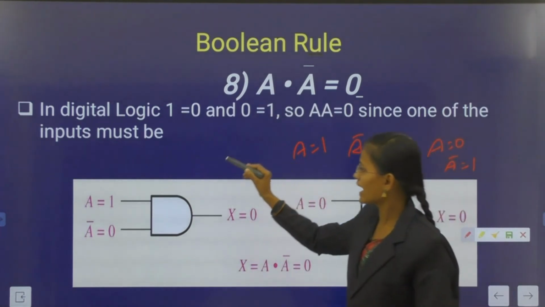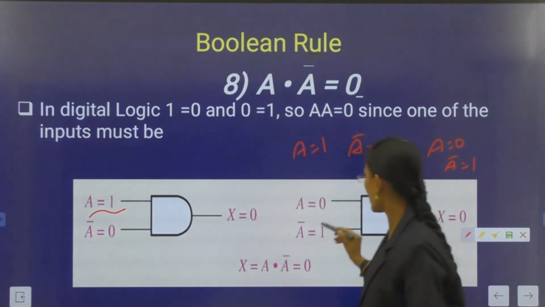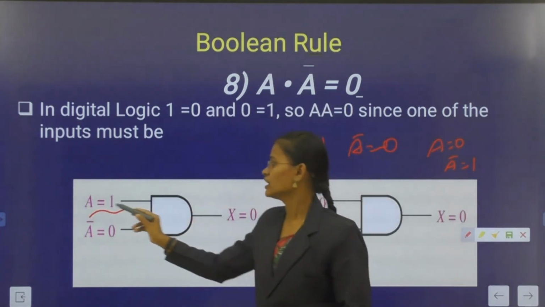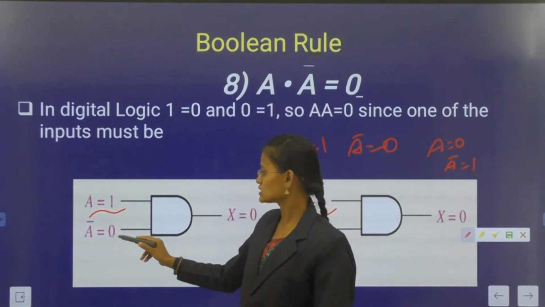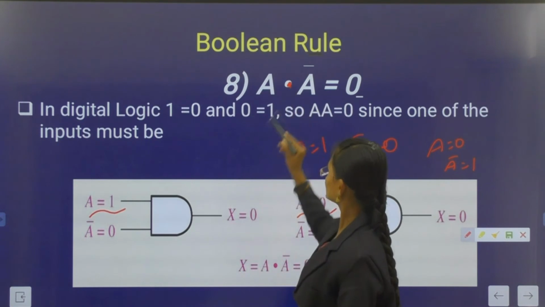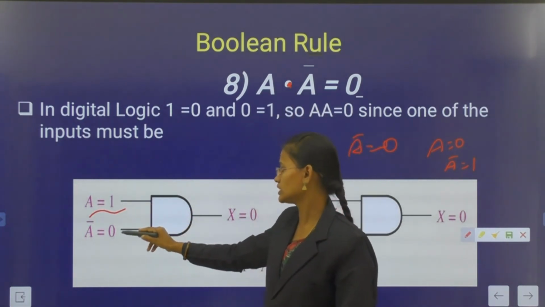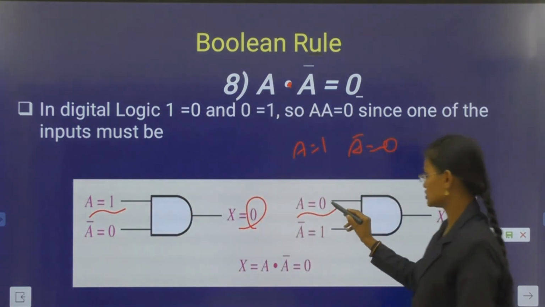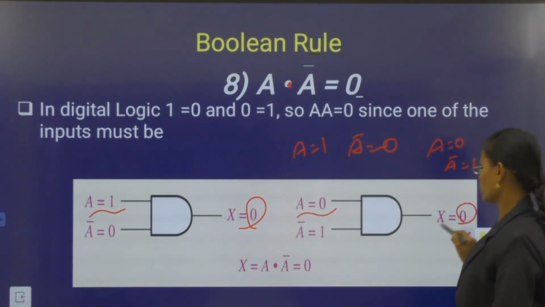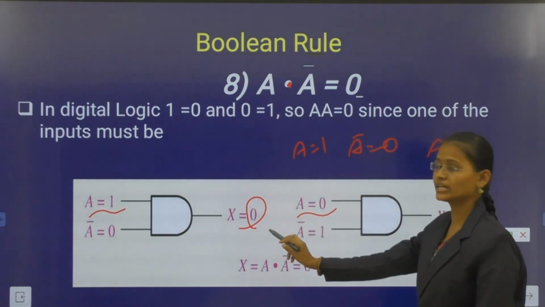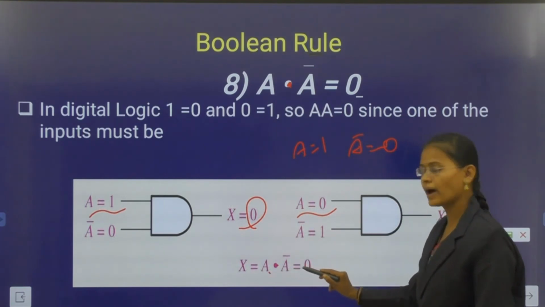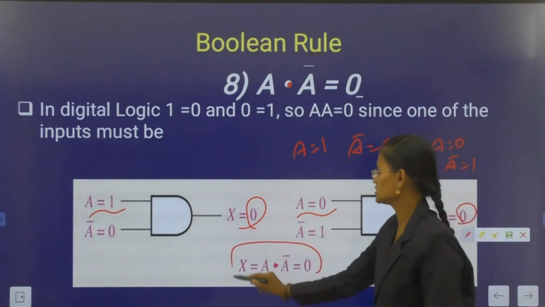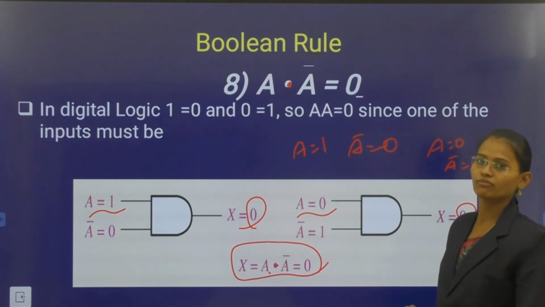In both cases there is an AND gate. 1 into 0 is 0 and 0 into 1 is 0. So finally the output is 0. That is a into a bar equal to 0. This is the 8th Boolean rule.